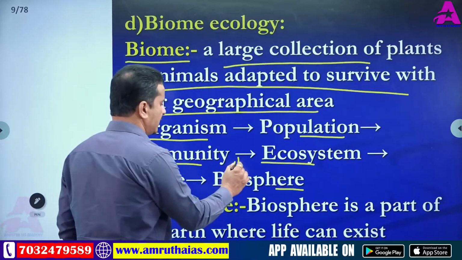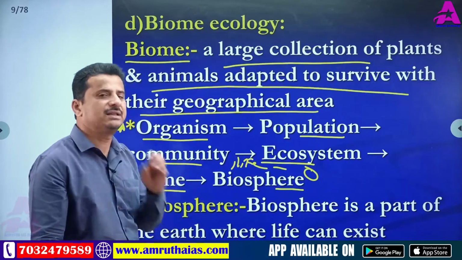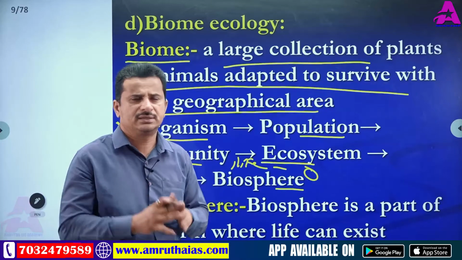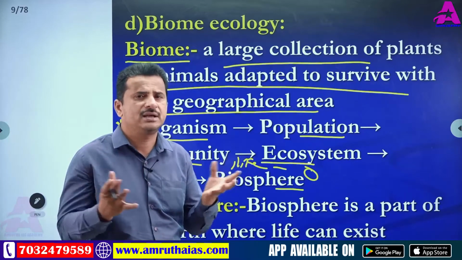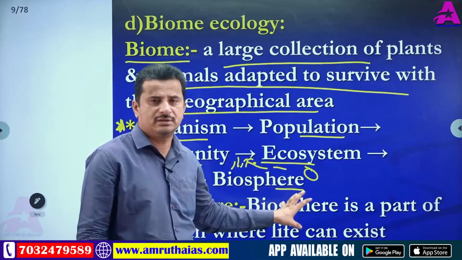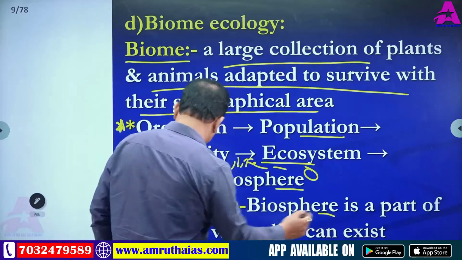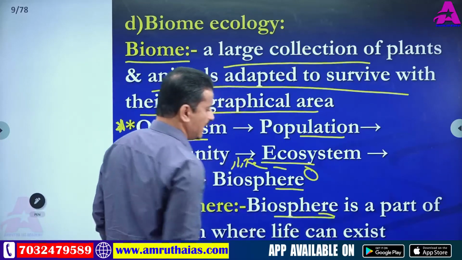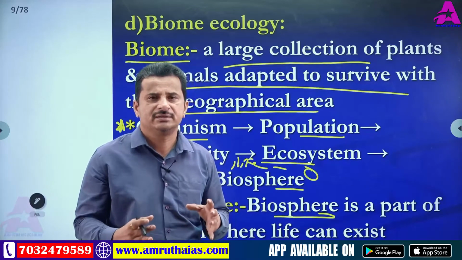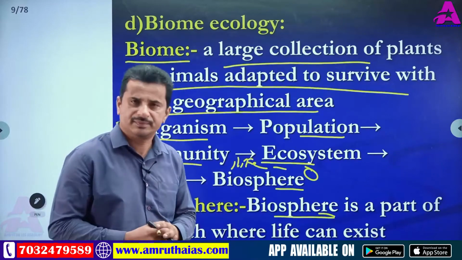And biosphere is like this. Here bio means life, sphere means round. Biosphere is nothing but earth. In general meaning, biosphere means earth. But on earth, not all areas are considered, so we are not considering biome. The definition: biosphere is a part of the earth where life can exist. On earth, all the areas where life is present are collectively called biosphere.